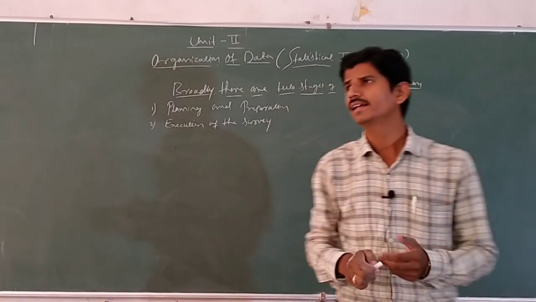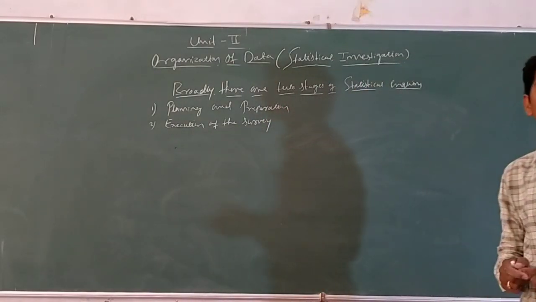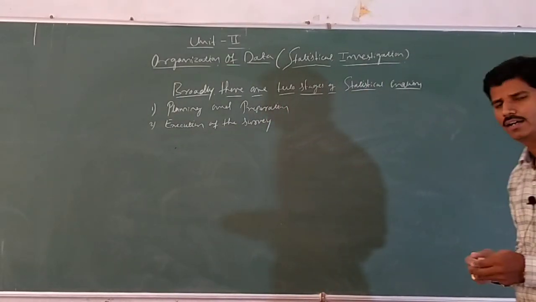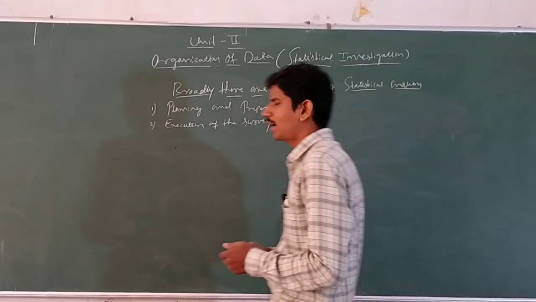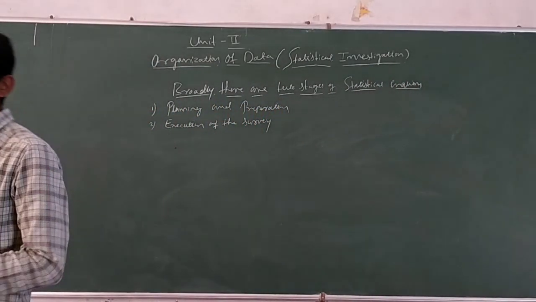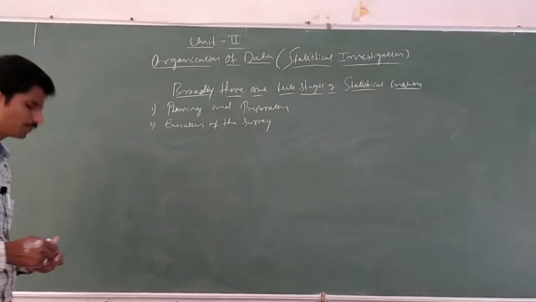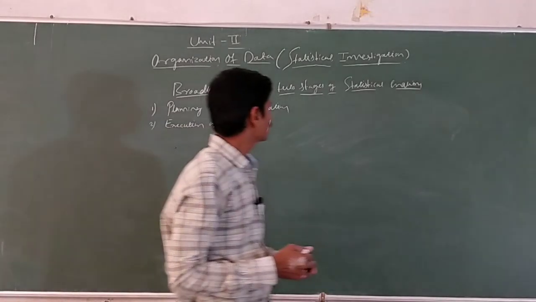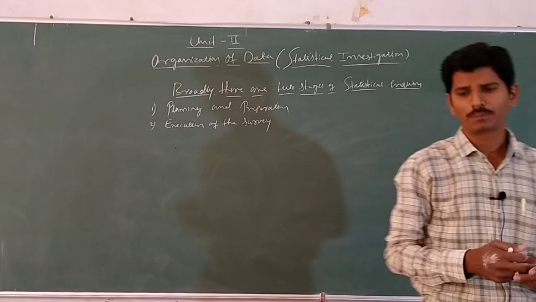There are totally two stages of statistical inquiry: planning and preparation, and execution of the survey. Here the first stage is planning and preparation.